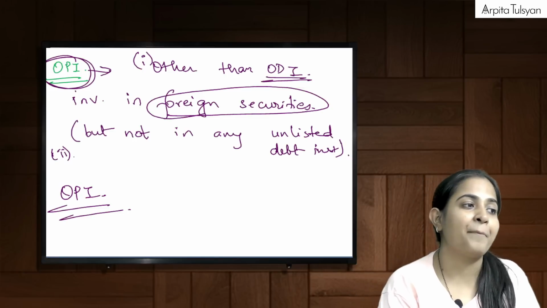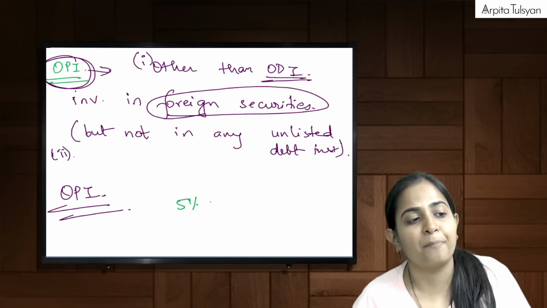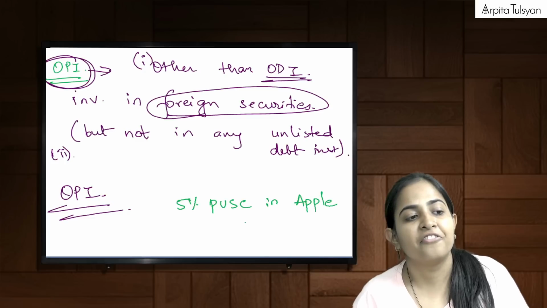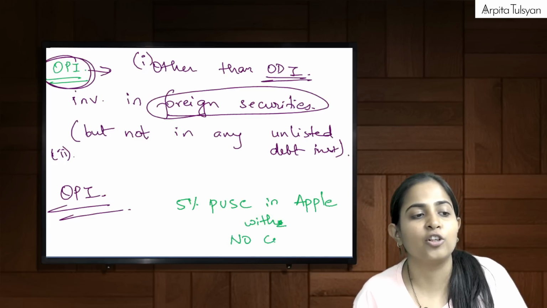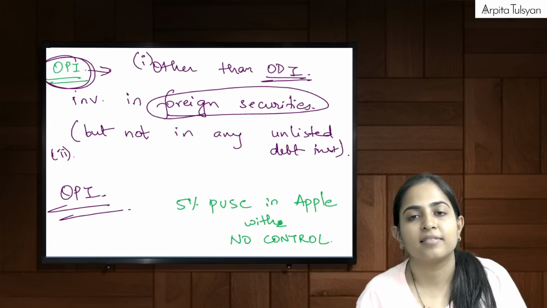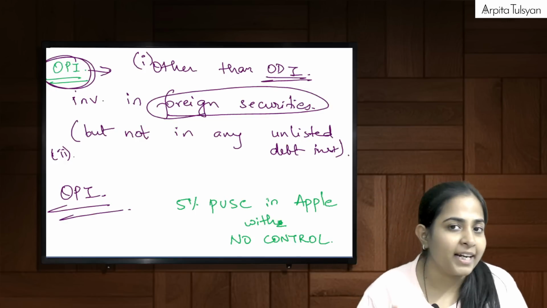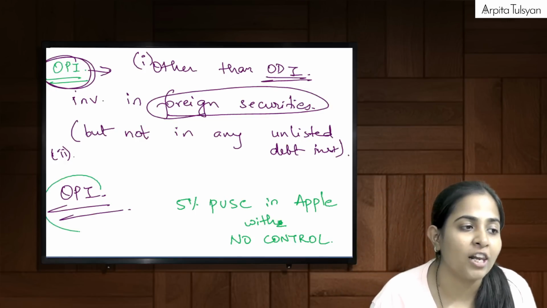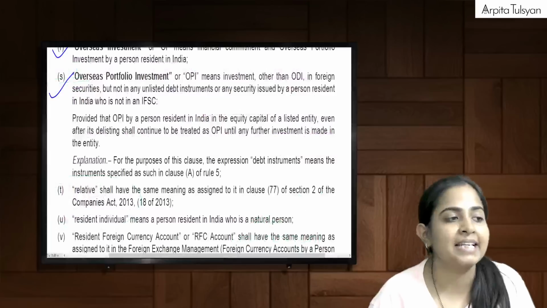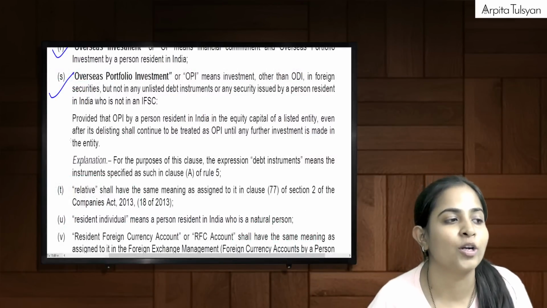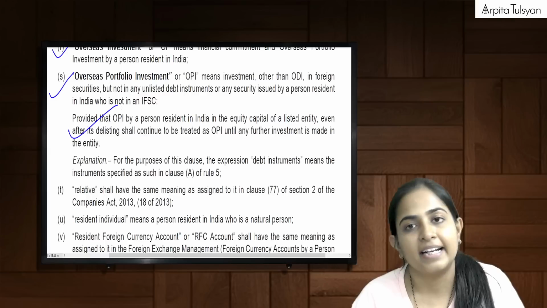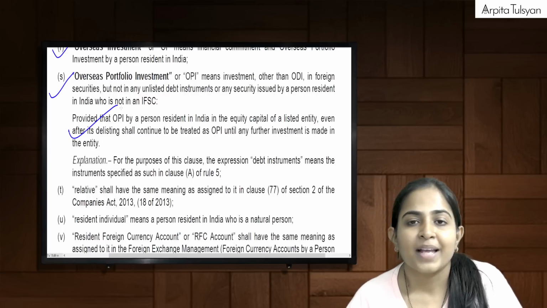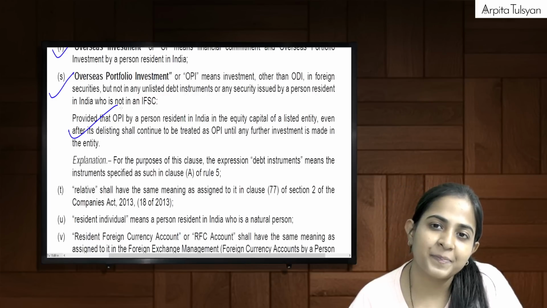Example: 5% paid up share capital in Apple with no control. I am not falling under ODI, so I will fall under OPI. I am not telling this, this is told by the definition. This is a proviso which has been put in the definition. Are you clear with this, everyone? Yes?